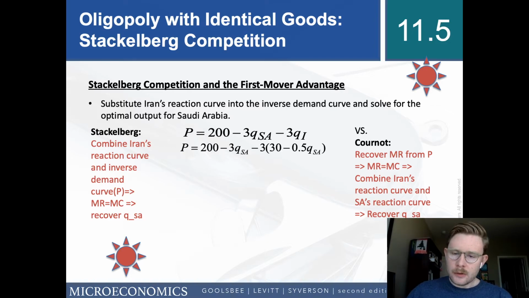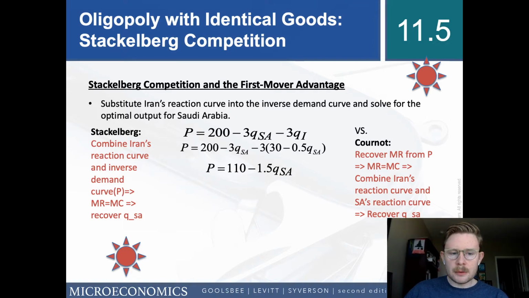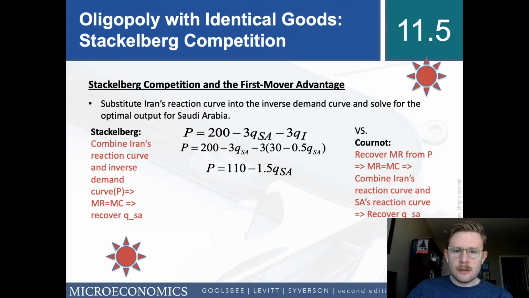So P goes from equaling 200 minus 3 times Saudi Arabia's quantity minus 3 times Iran's quantity, to now P equals 200 minus 3 times Saudi Arabia's quantity minus 3 times Iran's reaction function. We're plugging that reaction function in. We can solve then, simplify. So price equals 110 minus 1.5 times Saudi Arabia's quantity.